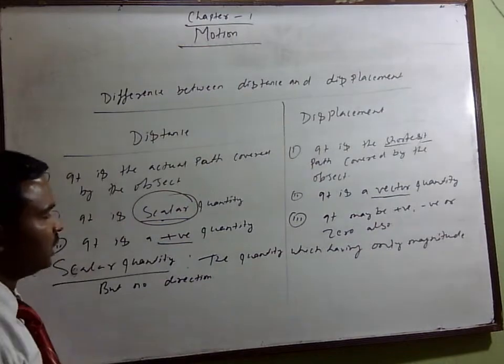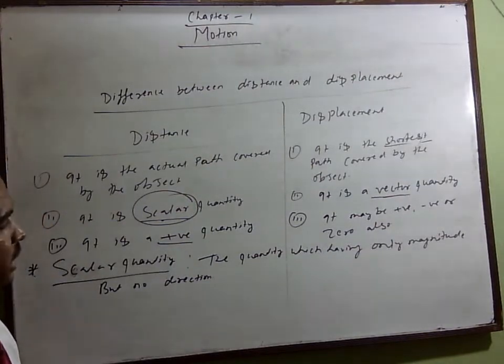The quantity which has only magnitude but no direction.